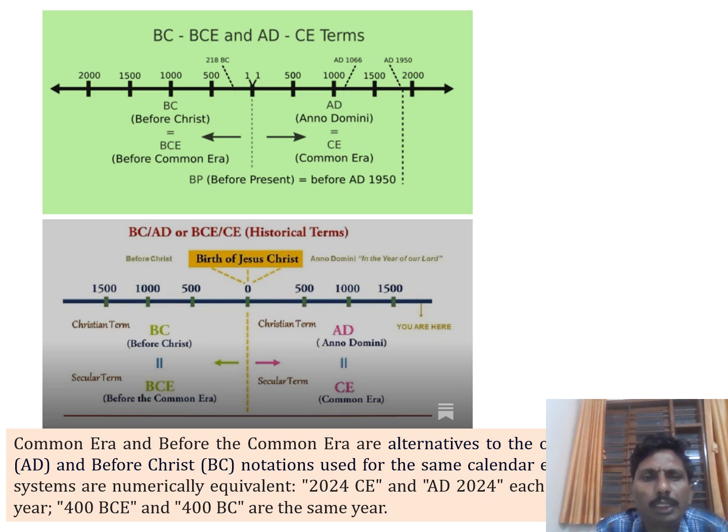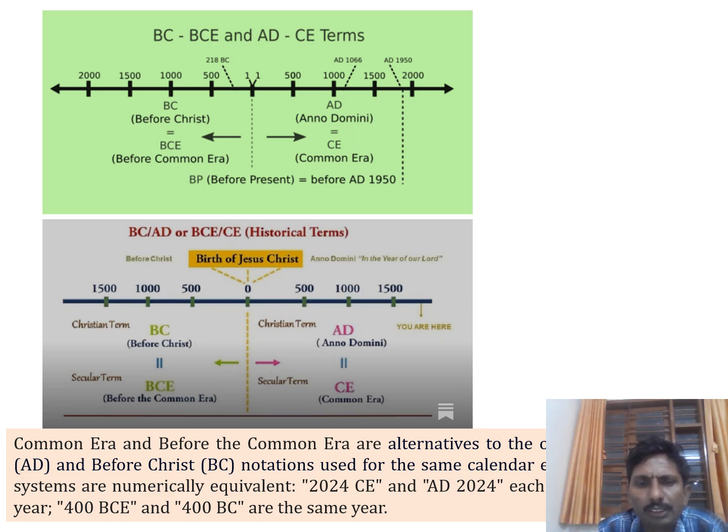Remember that these are the years, or you can say the calendar of history, where 0 is the birth of Jesus Christ. The left side we consider as before Christ, also called before Common Era, and after birth we consider Anno Domini, AD.